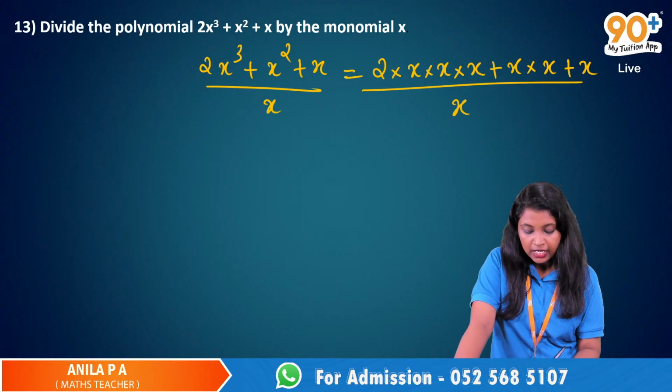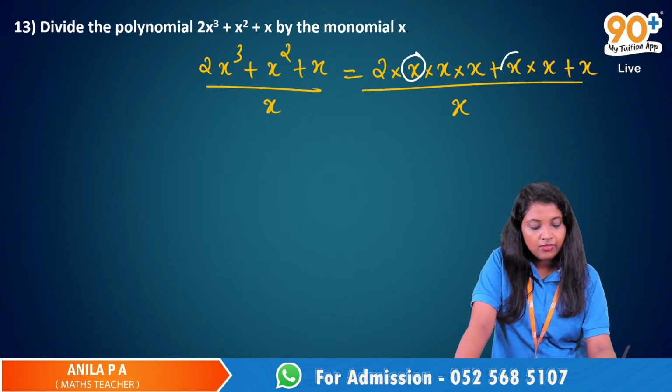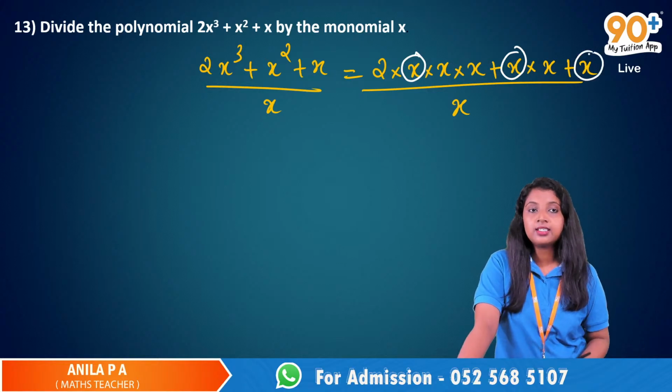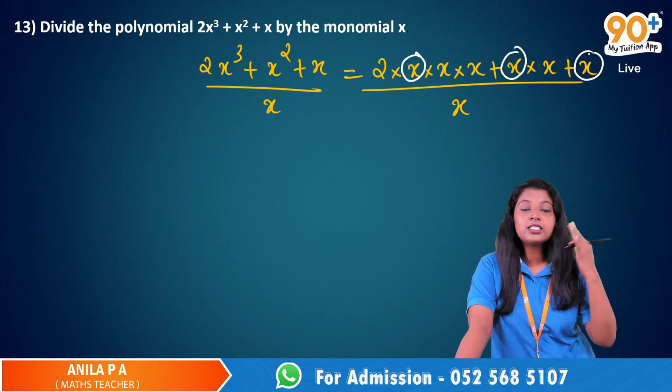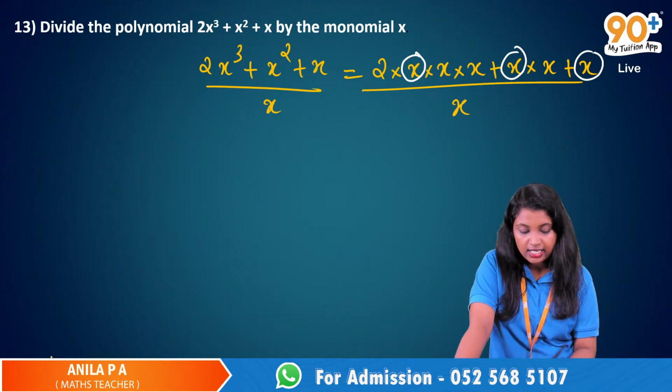Now we have to look for the common factors. Here we have 1x, here we have 1x, here also we have 1x. So x is common. When we consider the 3 terms, the only common factor is x. We have to take that x outside.